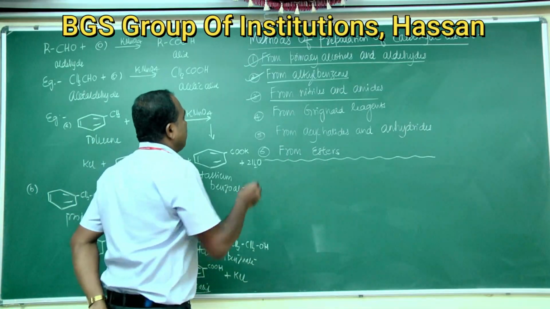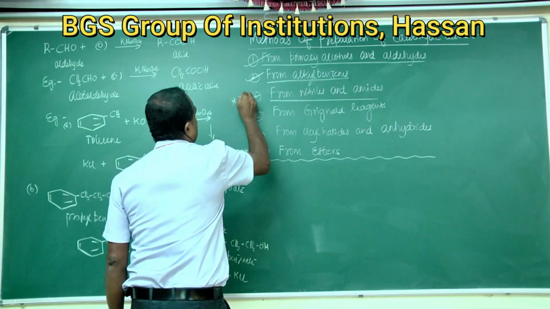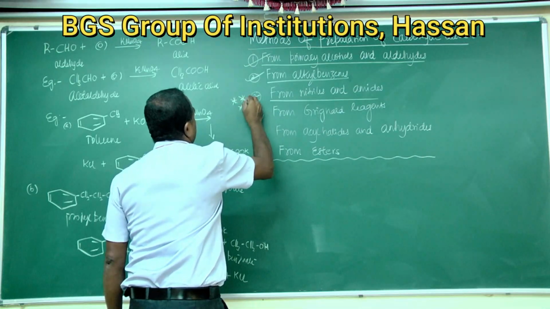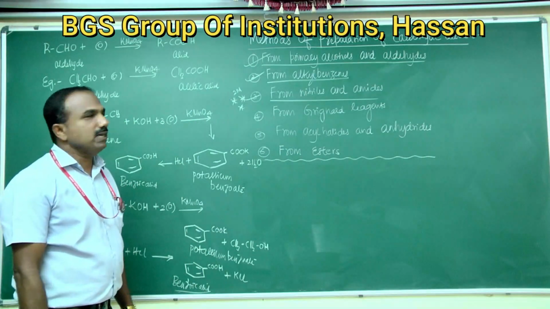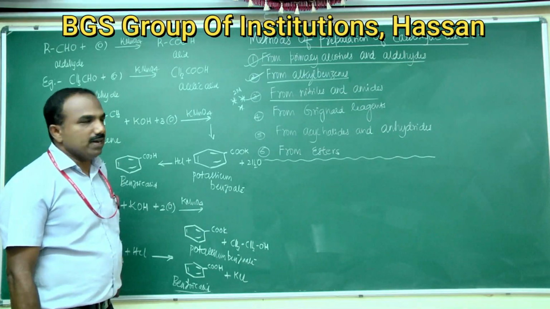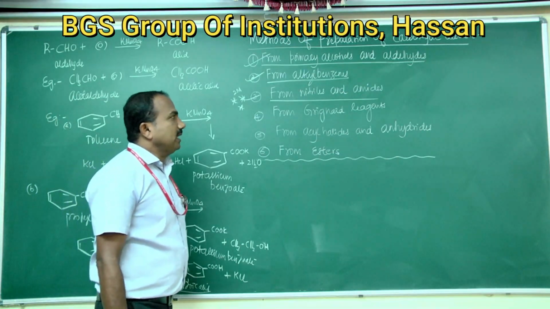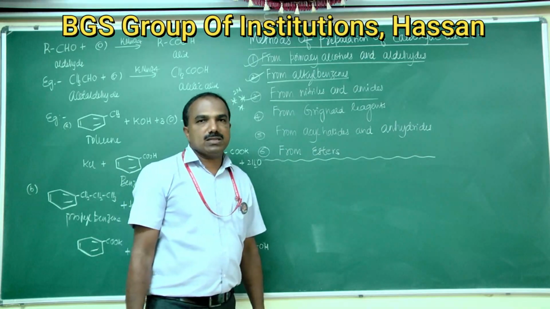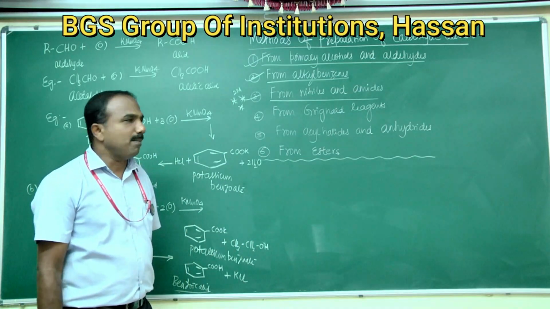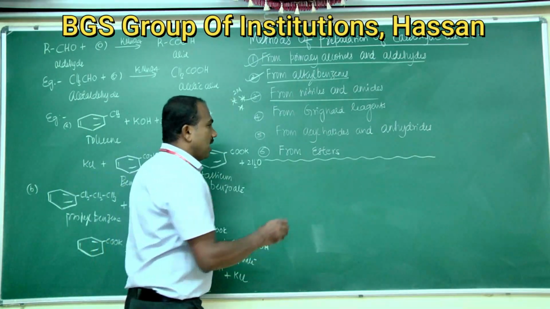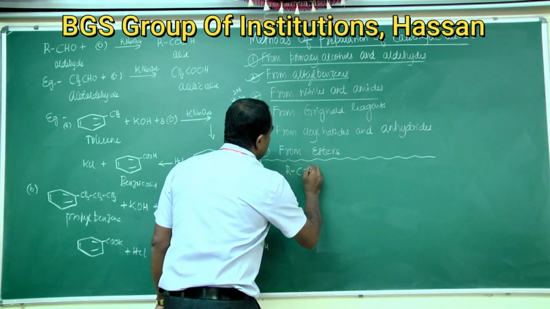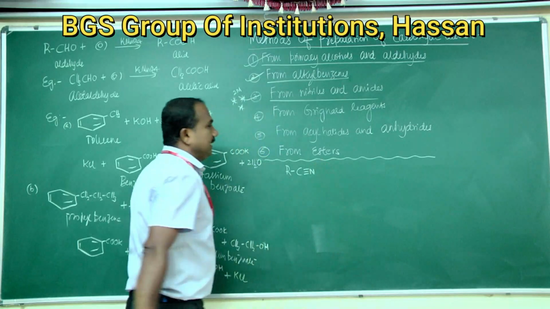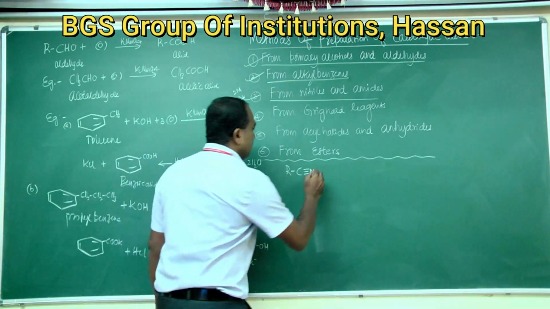From nitriles and amides. So this is important from the examination point of view. They have asked in the examination for 2 marks, how are carboxylic acids prepared from nitriles and amides. Alkane nitriles. The formula for nitriles is C triple bond N. This is nitrile.